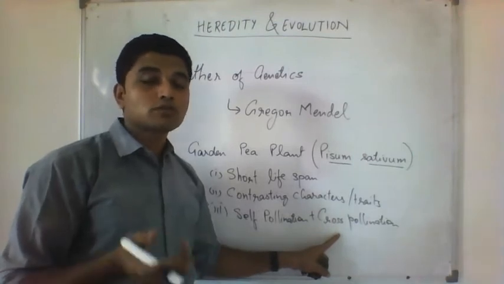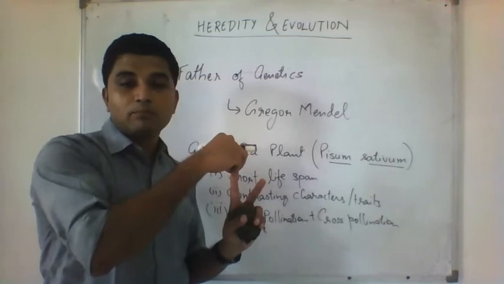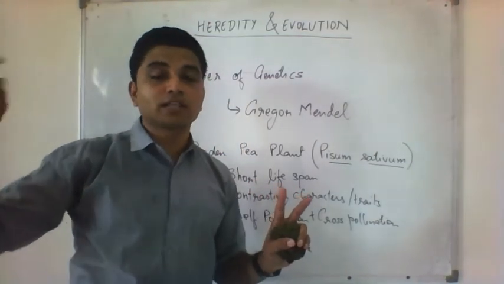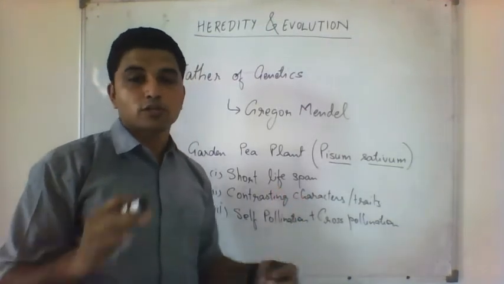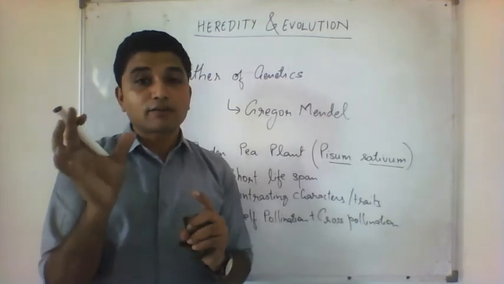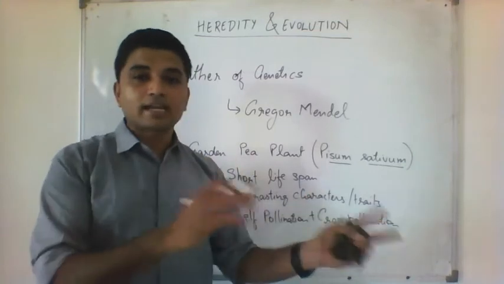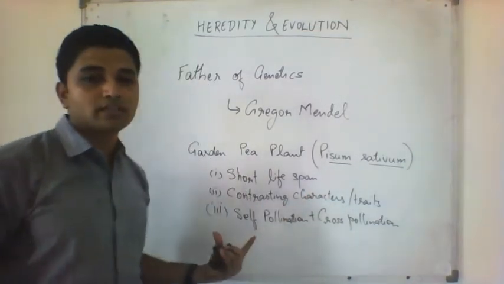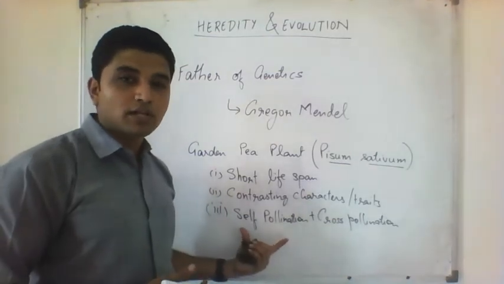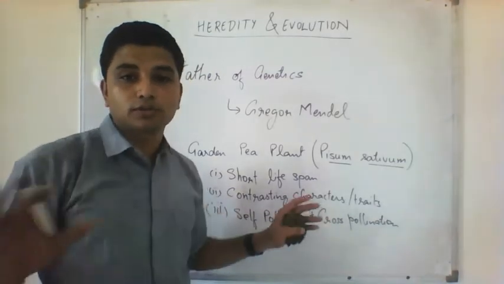Pea plants also allow cross-pollination. Cross-pollination means the pollen grain from the male part of a flower goes to the female part of another flower, another plant. That is cross-pollination. So with the help of cross-pollination, you can cross a violet flower colored plant with a white flower colored plant. So you can have crossing of two different characters or the same characters. Not all plants show both of them. Some plants show self-pollination, some plants show cross-pollination. But pea plant shows both.